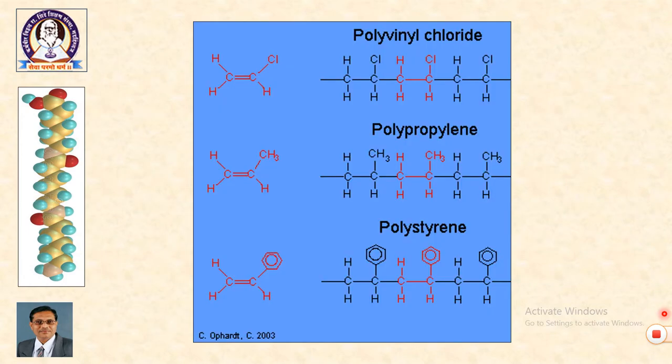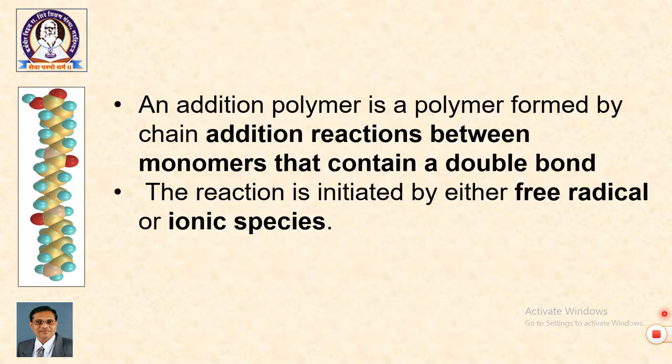These are the examples. Polyvinyl chloride: vinyl chloride undergoes polymerization to form polyvinyl chloride. Polypropylene: propylene undergoes polymerization to form polypropylene. Styrene undergoes polymerization to give polystyrene. So, these are the examples of addition polymerization. An addition polymer is formed by chain addition reaction between monomers that contain a double bond, as we have seen earlier. This reaction has to be initiated.